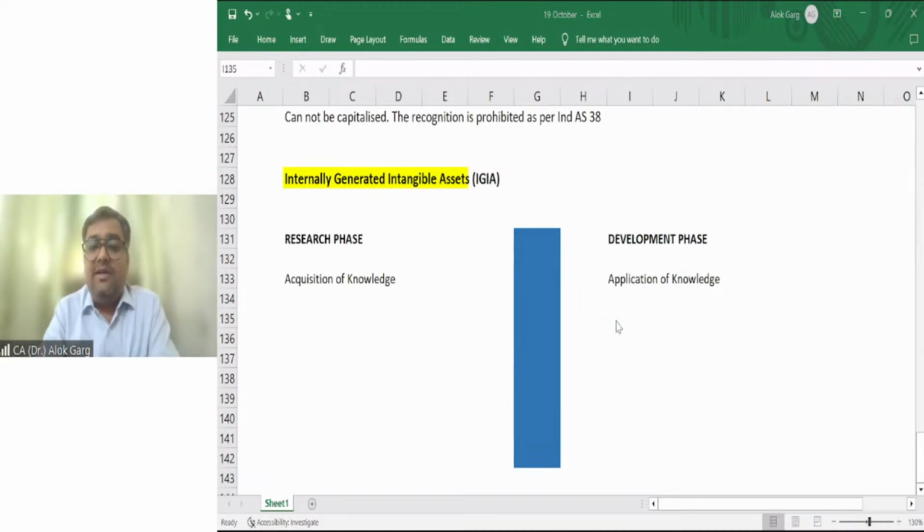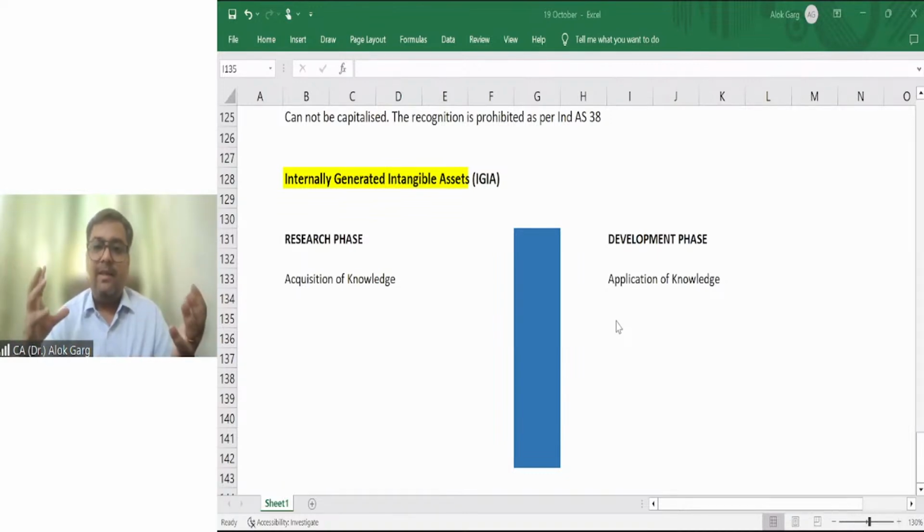Sir, it is a bit complex. How will we be able to understand that this development phase has started? In the chartered accountant example, it is quite simple: if we become a CA, the development phase starts, right?